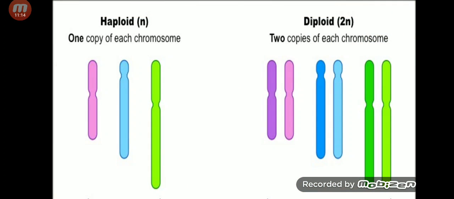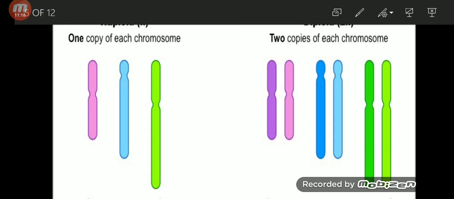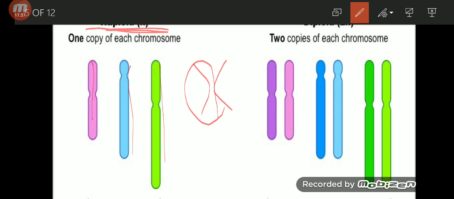Okay, see this picture. This is haploid, one copy of each chromosome. You have seen that a chromosome is like this, right? So this is just one part of a chromosome. It has this half part of the chromosome from each of the 46.